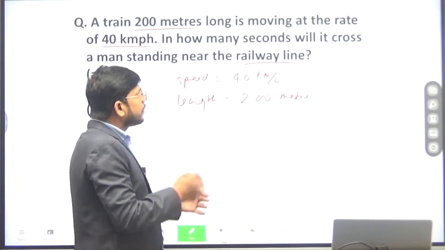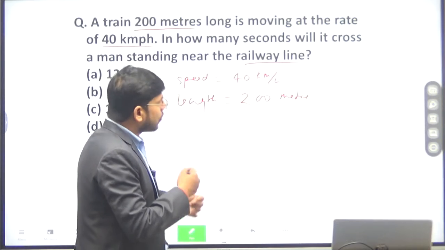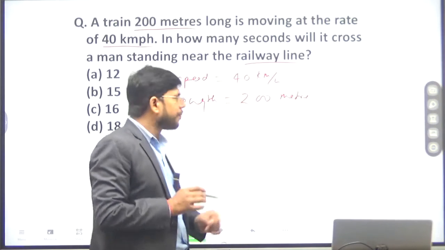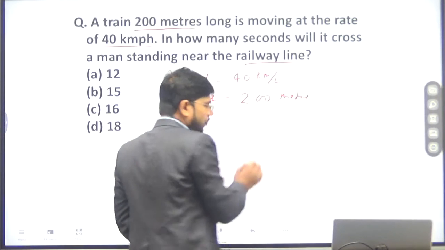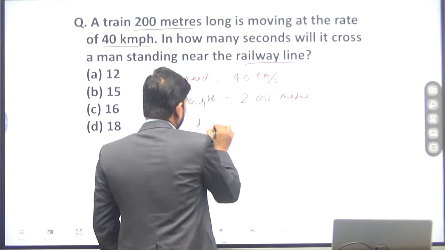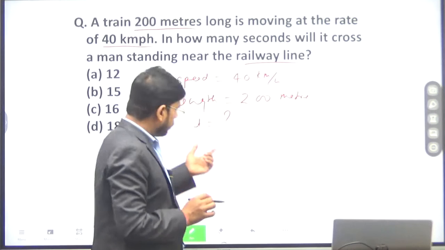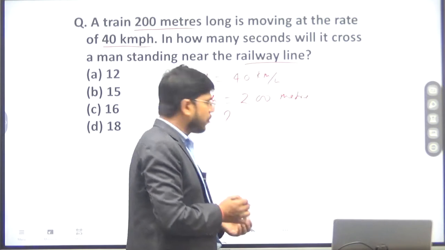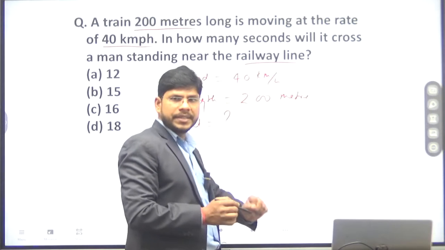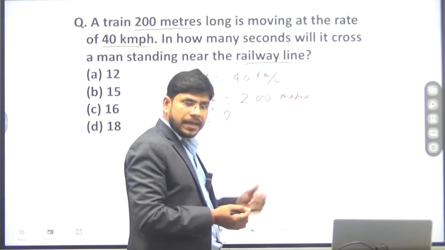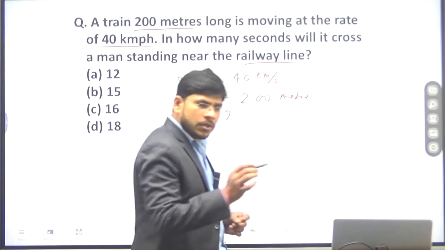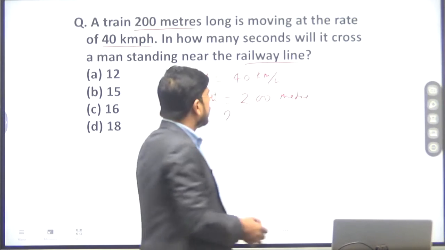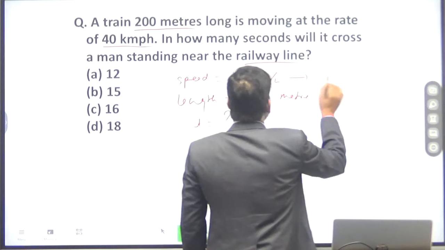It means while crossing the person, it will cover a 200 meter distance. We have to find out the time taken. To get the value of time, we have to convert speed into meter per second, because distance is given in meter and speed is in kilometer per hour. So we have to convert this speed into meter per second.